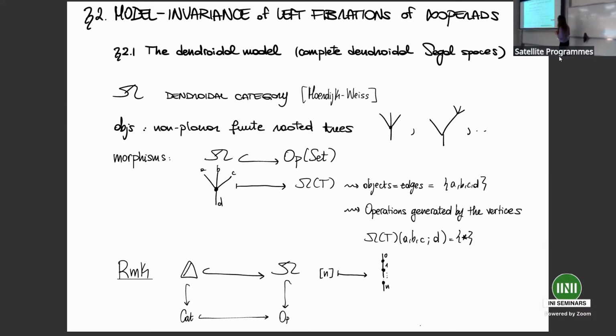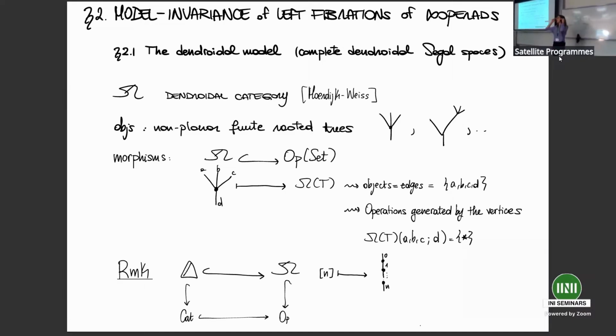And then morphisms in omega from a tree S to another tree T are just morphisms of discrete operads between the operads generated by these trees. This definition is analogous to the one we can give for the simplex category delta, as any poset determines a category. And indeed, delta, the simplex category, embeds into omega.